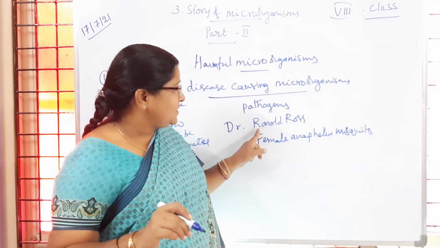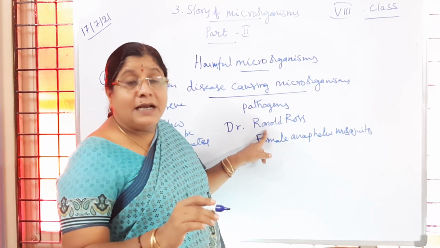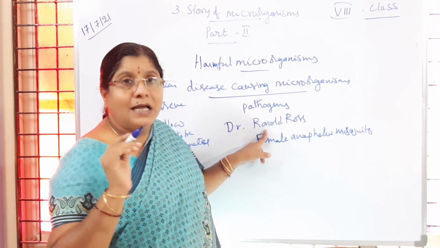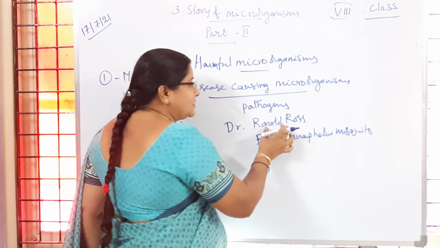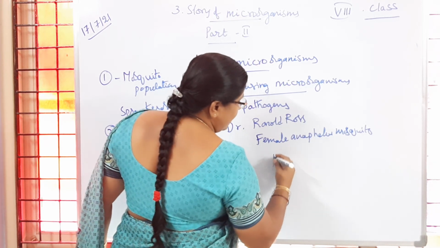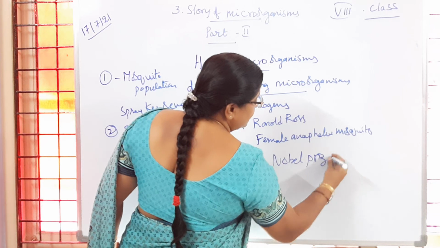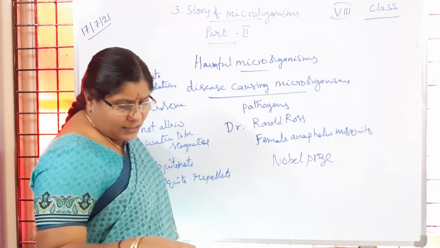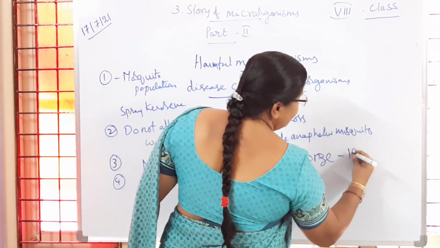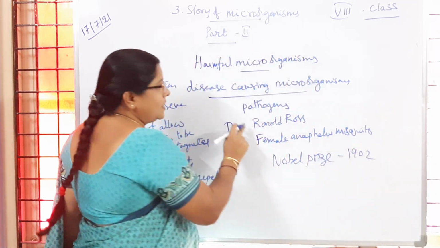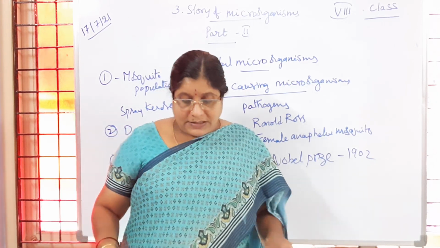For all this work on the malarial parasite life cycle and mosquitoes, Dr. Ronald Ross was awarded the Nobel Prize in 1902. Is it clear to children?